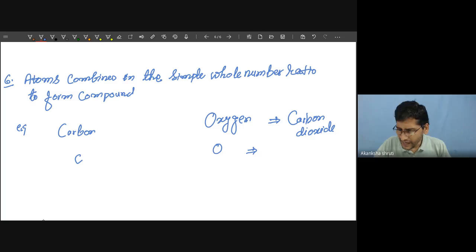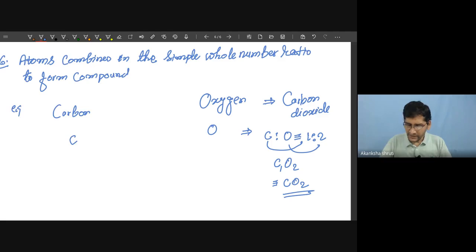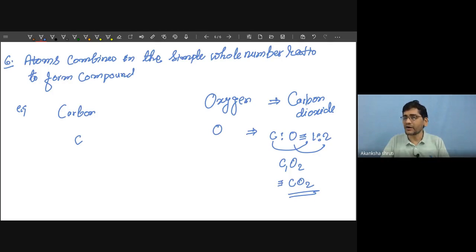Means one atom of carbon will combine with 2 atoms of oxygen, then it will form the formula. Say carbon is 1, so C1, oxygen is 2, O2, but 1 is not written, so it is simply written as CO2. So this was the other postulate of Dalton, which explains the law of constant proportion.